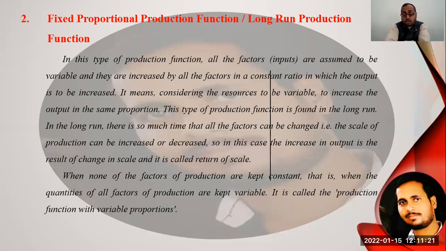But in the short run, the variable factors and their proportions can be changed, but in the long run, the proportion is constant. So it is called the fixed proportion production function, because the entrepreneur has to change all the factors, but the proportion stays constant. So we can say in the long run the production function is also called the fixed proportion production function, or changing returns to scale.